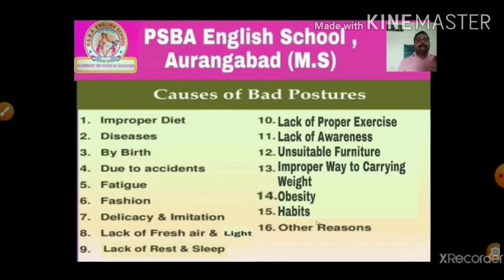First one, improper diet, everywhere it is important. Second, diseases. Third, by birth some deformities or bad posture may occur. Fourth, accidents. Fifth, fatigue. Sixth, fashion. Seventh, delicacy and imitation. Eighth, lack of fresh air and light. Ninth, lack of rest and sleep. Tenth, lack of proper exercise. Eleventh, lack of awareness. Twelfth, unsuitable furniture. Thirteenth, improper way of carrying a weight. Fourteenth, obesity. Fifteenth, some habits. And sixteenth, other reasons. Yes, these are the causes of bad posture.